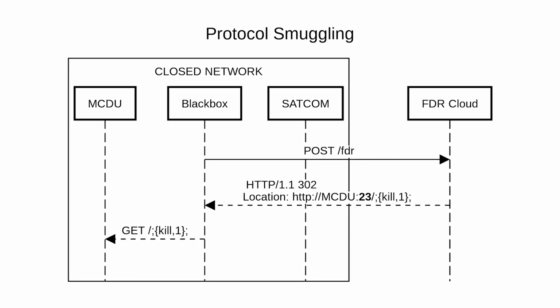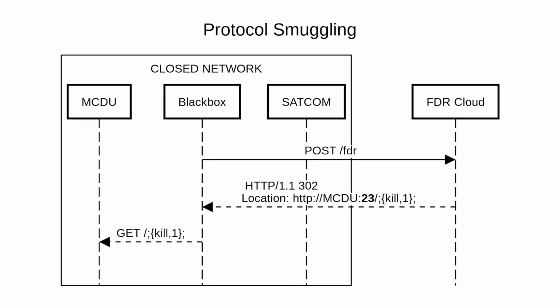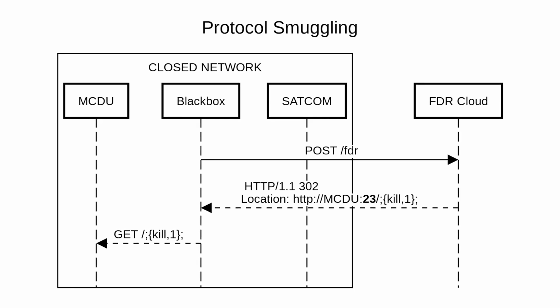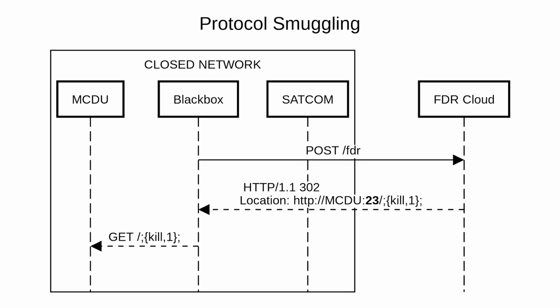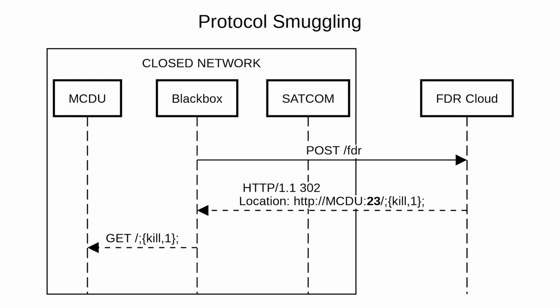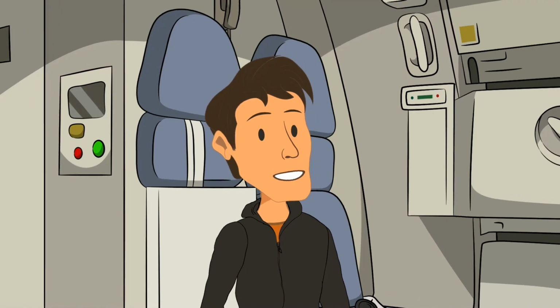Maybe a 302 redirect. The black box can access the MCDU even if we can't. This could allow us to make the attack at full speed, as if it sends the key presses directly to the CAN bus and bypass the throttling. But we would need to do the attack blind and just hope it works.